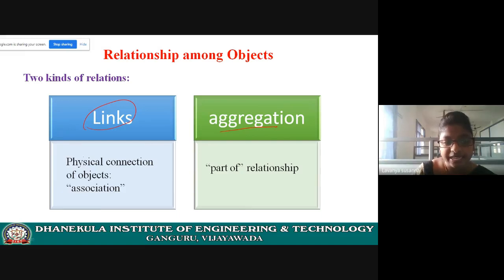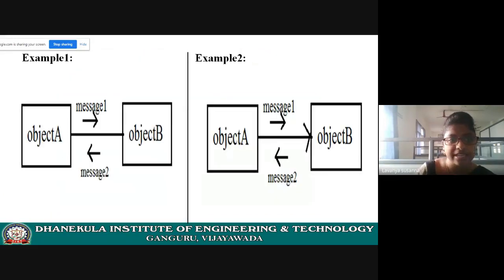If there is a link between two objects, then you will say that there is a physical connection between the objects. That means those objects will communicate with each other by sending messages. Let us see how links are represented. See here, a link is represented using just a single line. You need to know the representation of links, a single line.